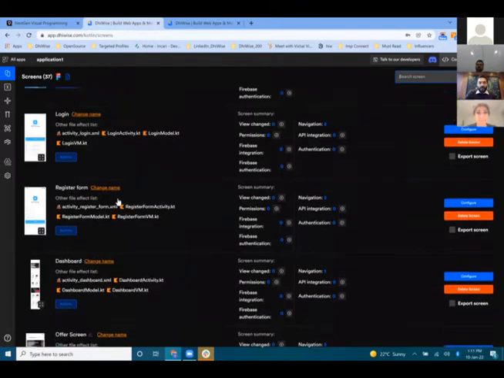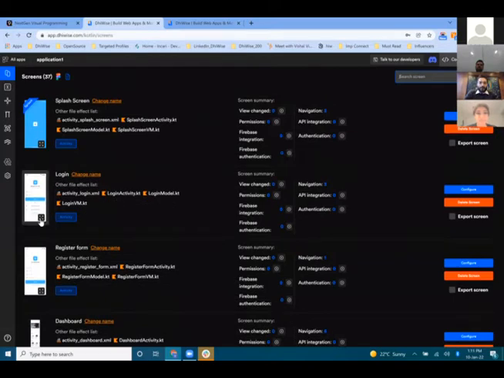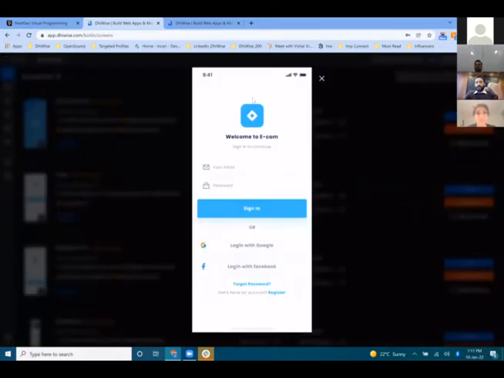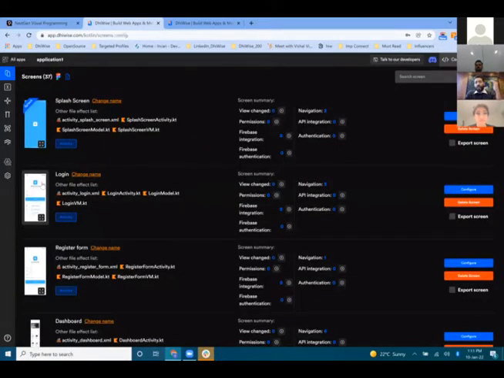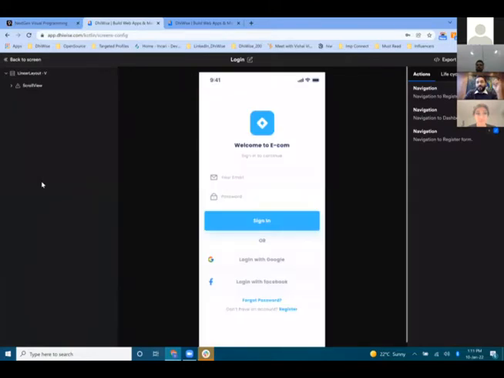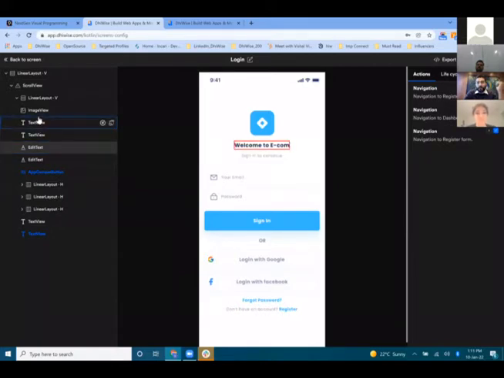The second thing, the biggest part that every developer does, is that whenever there is a screen, they look at the Figma design and, sorry, this is in preview. They know this is a button, this is a text box, so they write the code for it. So how do we solve that part? When you see this, we automatically detect all the components: this is my image view, this is my text view, this is my edit text, this is my app compact button.